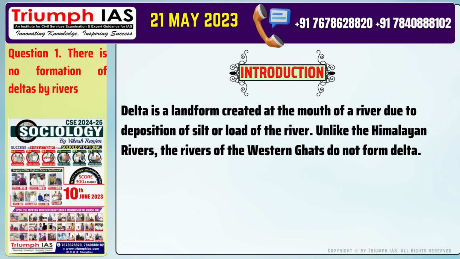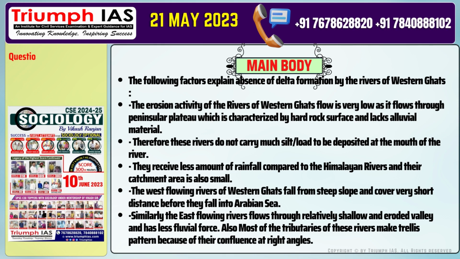Delta is a landform created at the mouth of a river due to deposition of silt or load of the river. Unlike the Himalayan rivers, the rivers of the Western Ghats do not form delta. The main body of the answer should be: the following factors explain absence of delta formation by the rivers of Western Ghats. Number 1. The erosion activity of the rivers of Western Ghats is very low as it flows